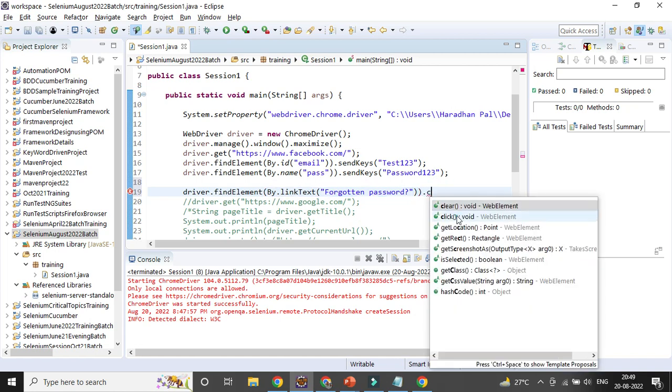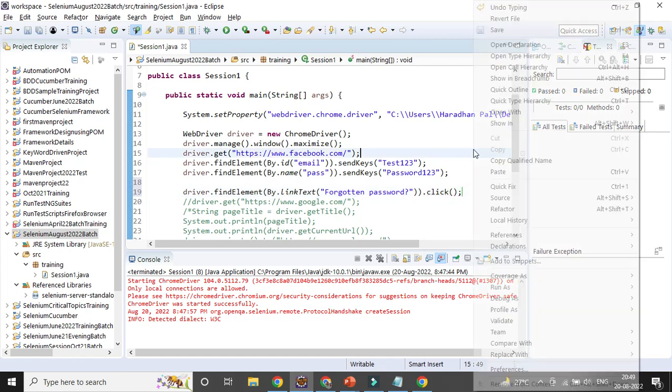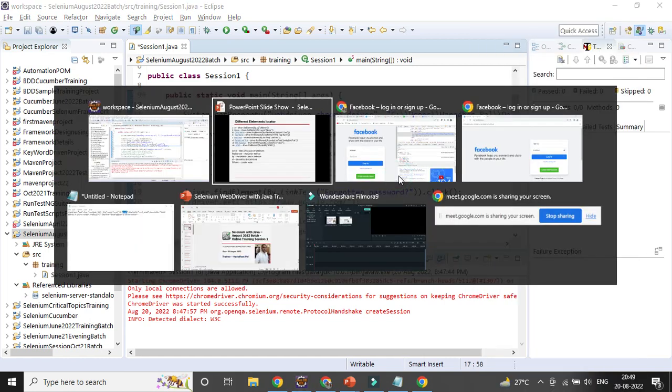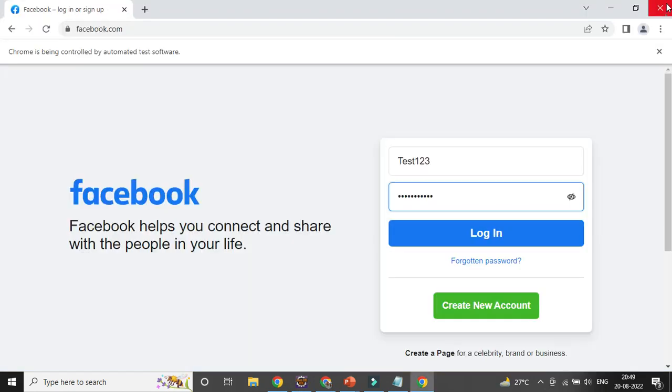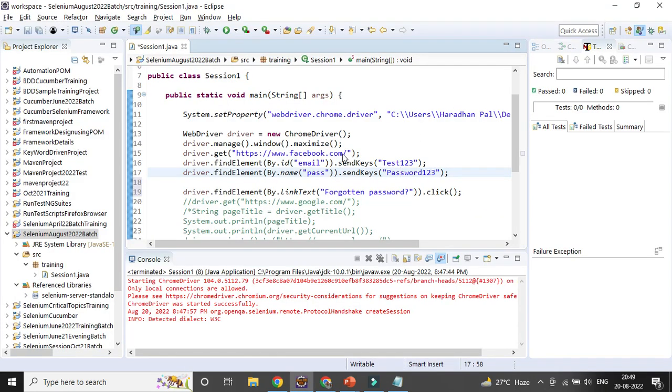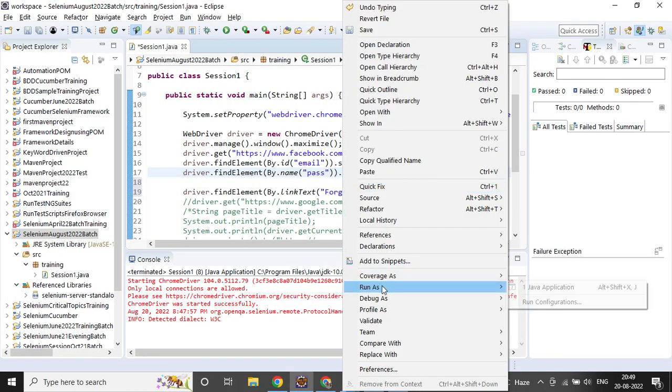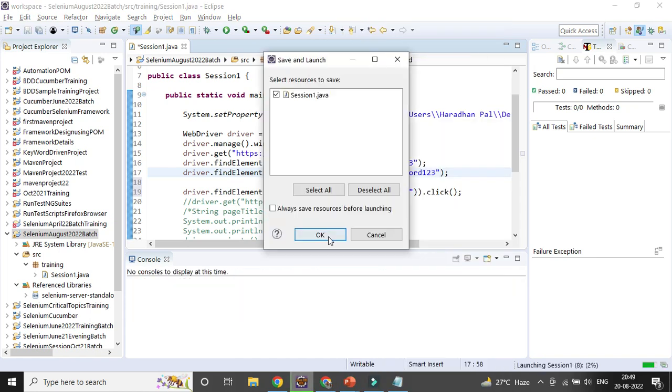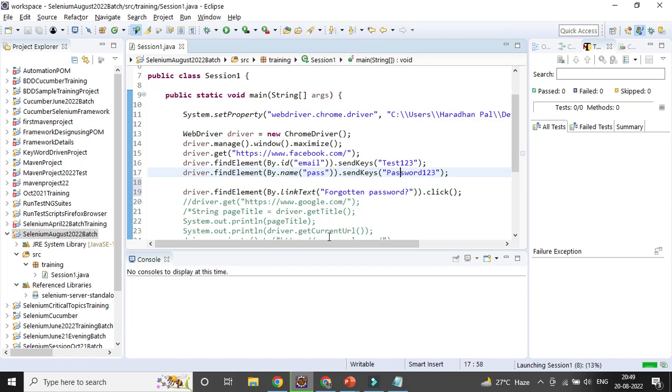So now if you again run your code, it will be entering the email ID and password. After that you will click on the forgotten password link based on the link text. But if you use partial link text, in case the link is very big or some component might change every time, you should use the fixed part and you can use partial link text. That is the way it will work.